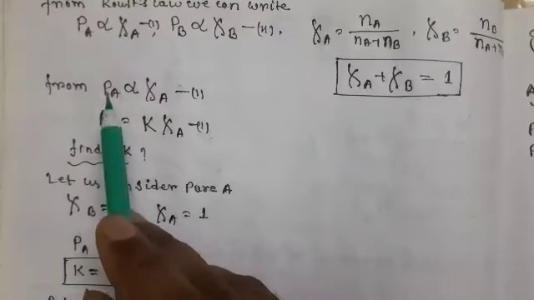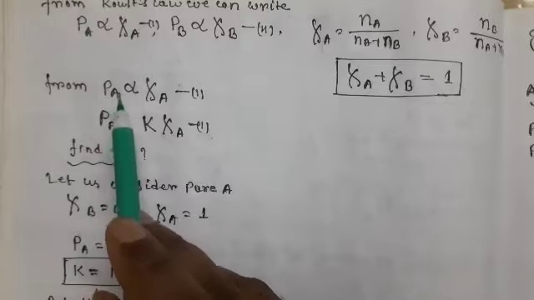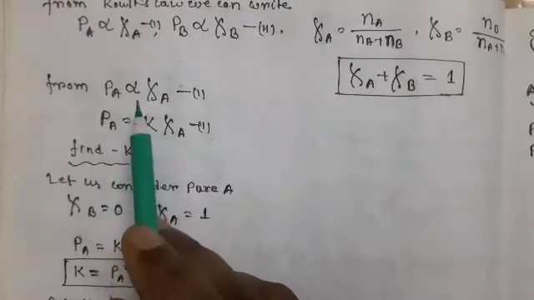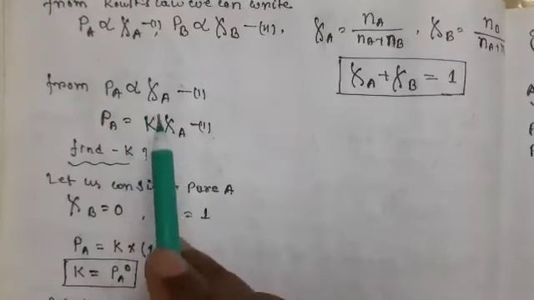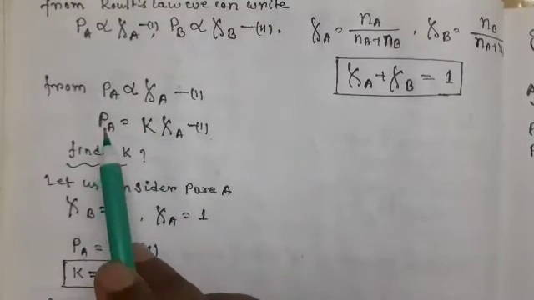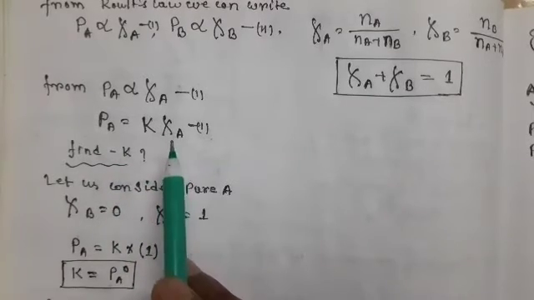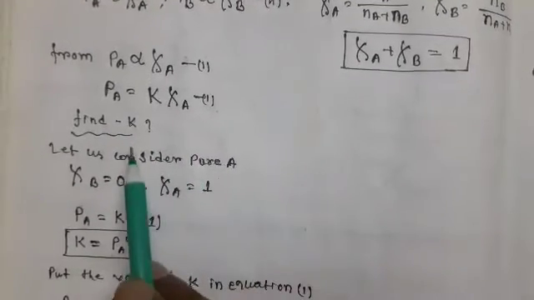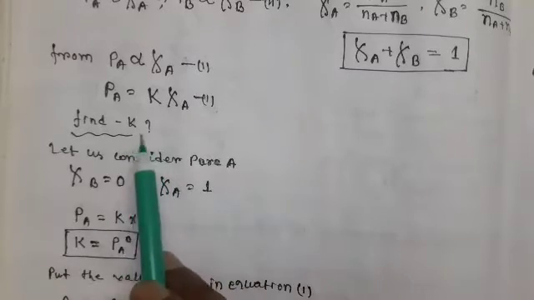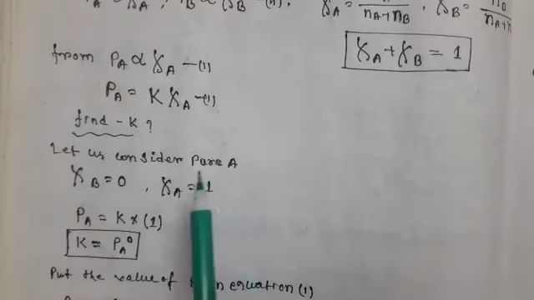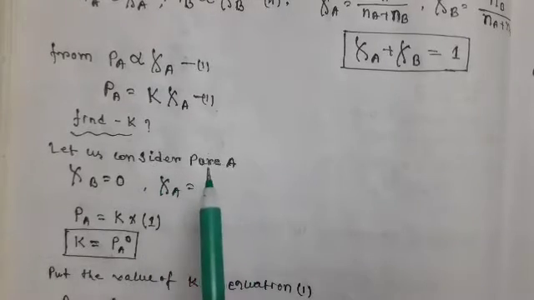From Raoult's law, we can write that the partial pressure of A is directly proportional to the mole fraction of A. Now the proportionality sign is removed by introducing a constant, K. Here PA, the partial vapor pressure of A, is equal to K into zeta A, the mole fraction of A. Now we find the value of K. What is the value of K? Let us consider the pure liquid A.